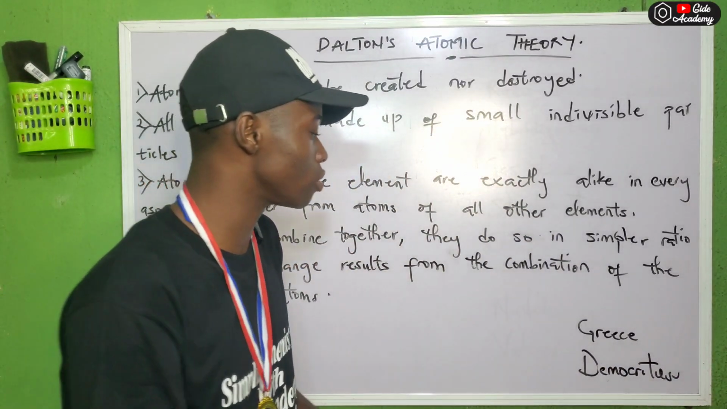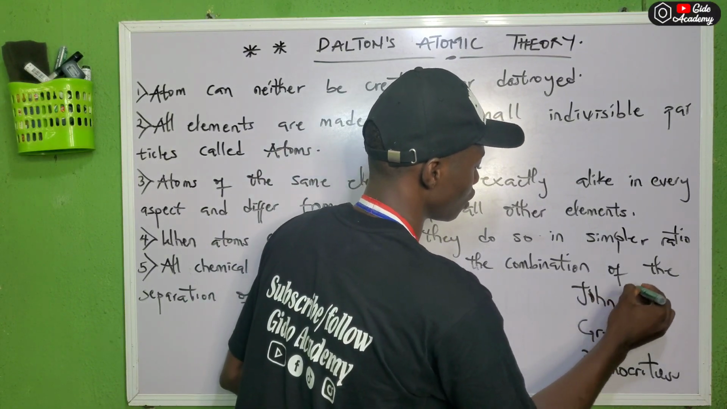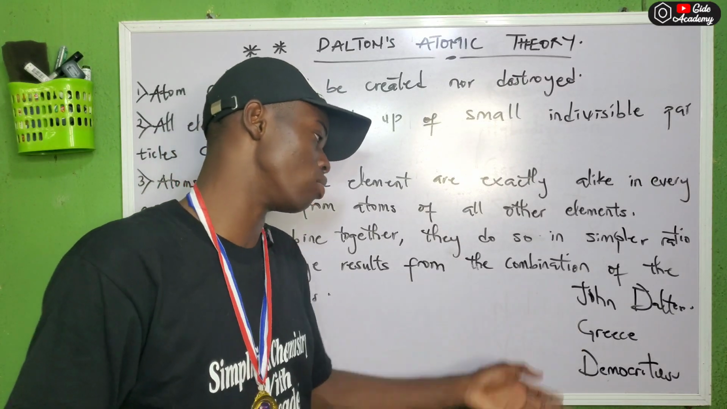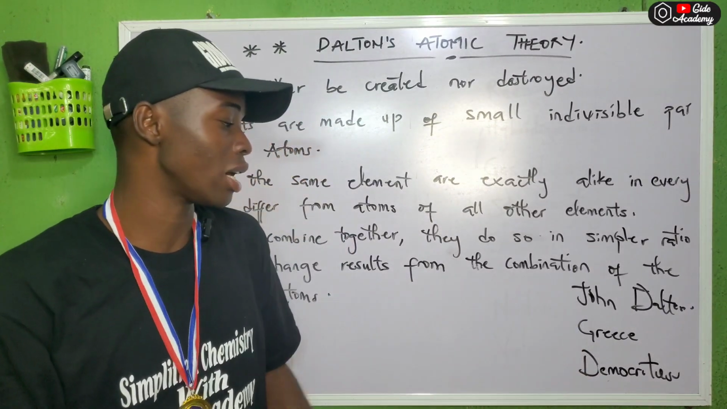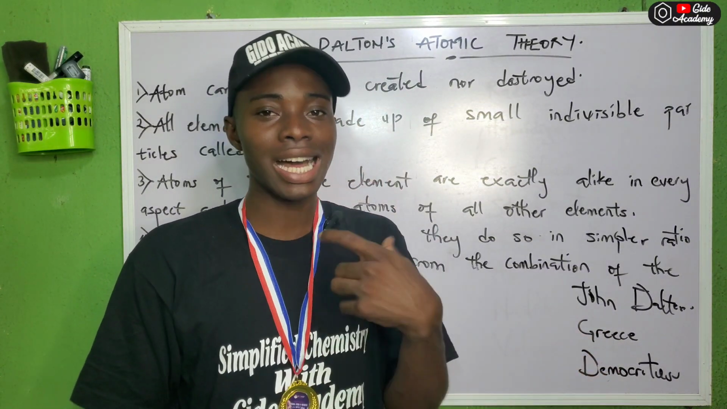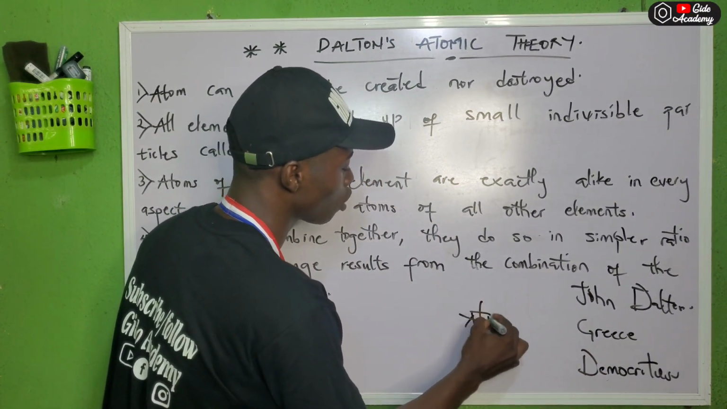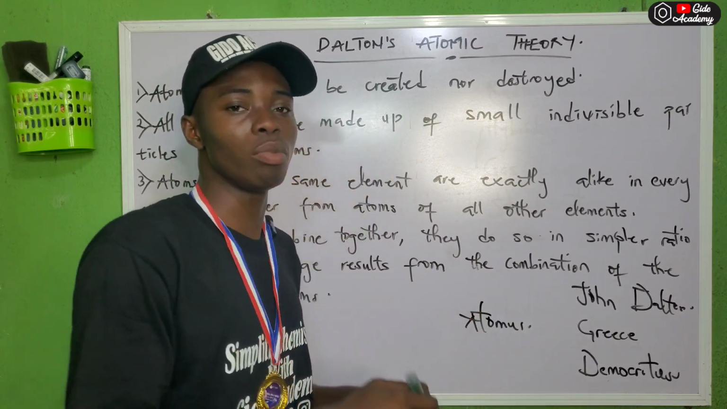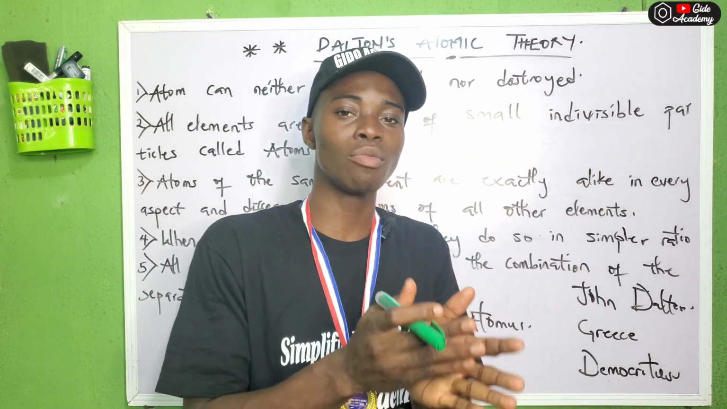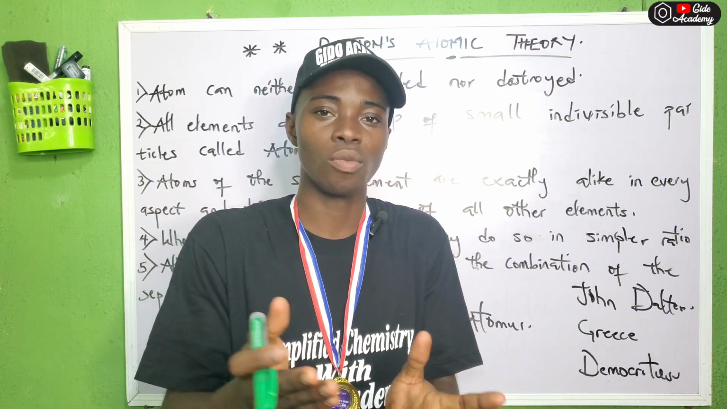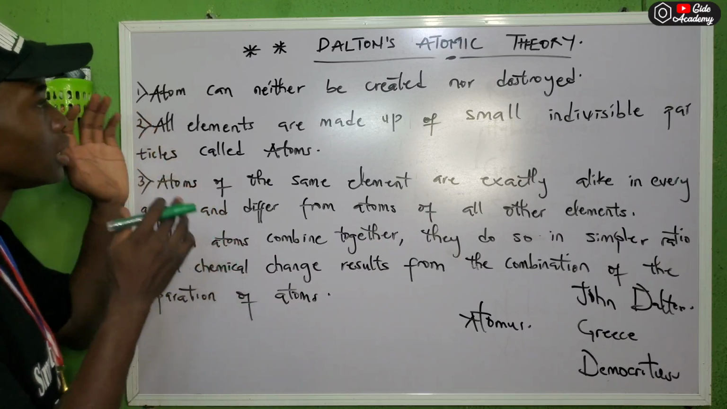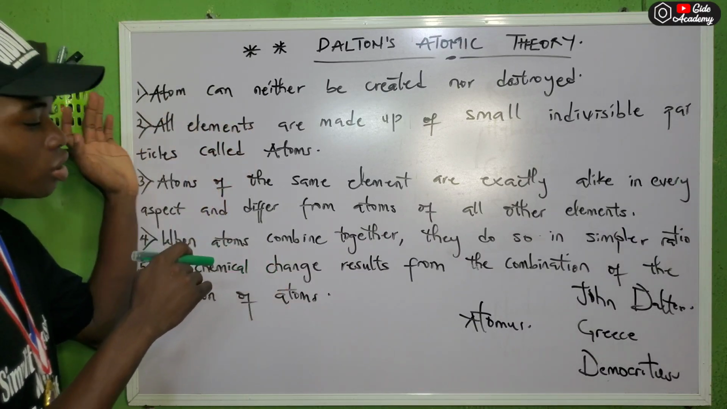But some people said it's not Democritus, it is John Dalton. The truth is that John Dalton was the first person that postulated about the atom, while Democritus was the one that brought the whole idea of the atom. The word atom comes from a Greek word, atomos, which means cannot be broken down. Anything that cannot be split is called an atom. And Dalton proposed 5 theories, and these 5 theories are called Dalton's atomic theory.